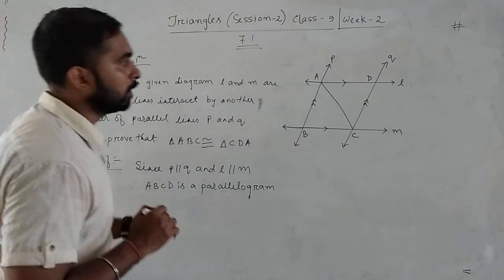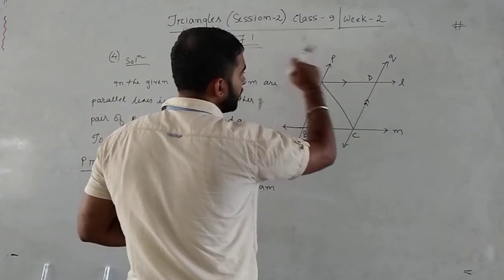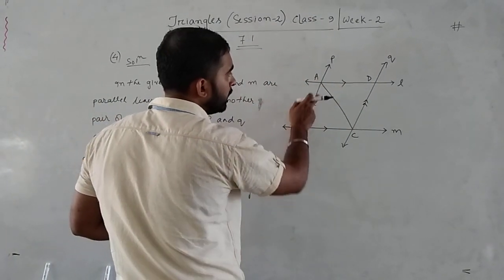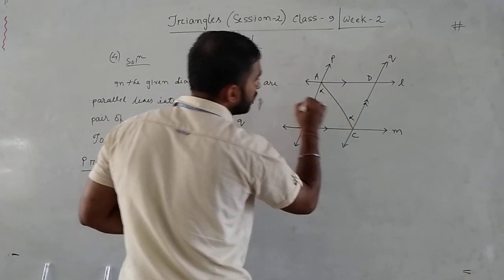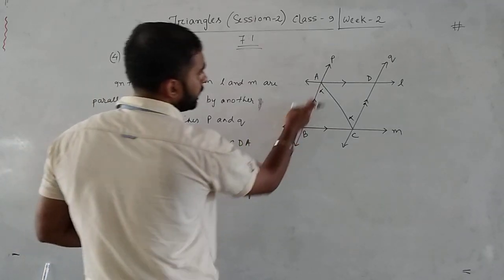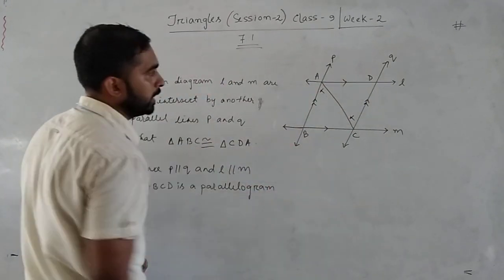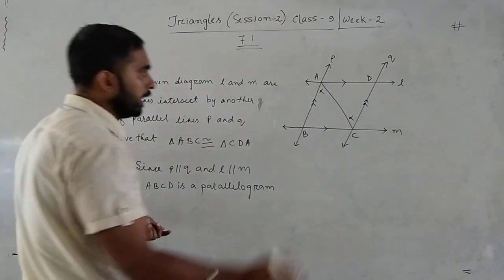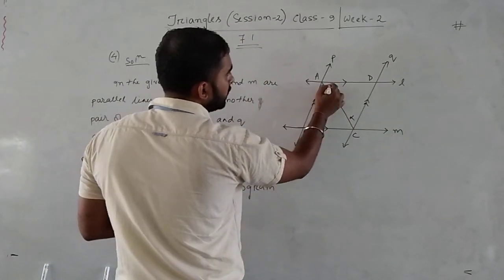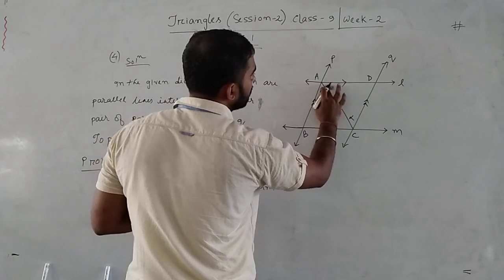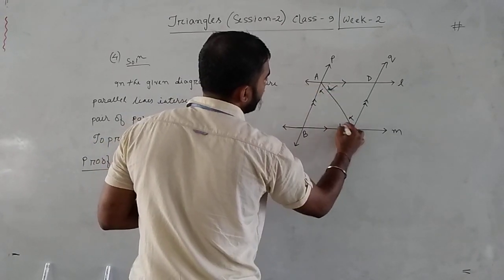Now, if ABCD is a parallelogram, or simply if these two are parallel and AC is a transversal, then these two angles are equal because they are alternate angles. Angle BAC and angle ACD, these are the alternate angles. And similarly, if L parallel M, this is a transversal, then these are also alternate angles.